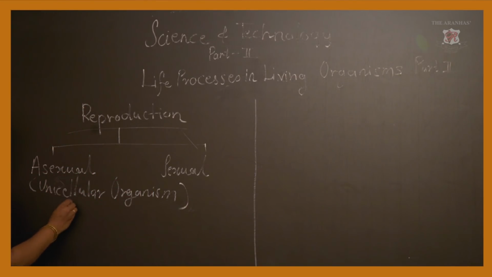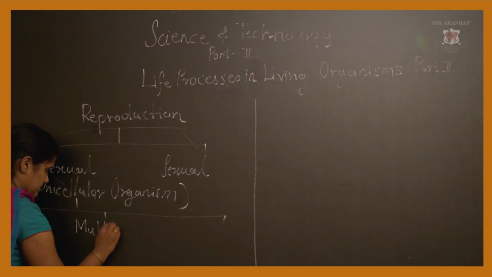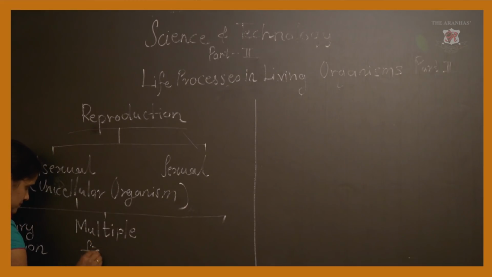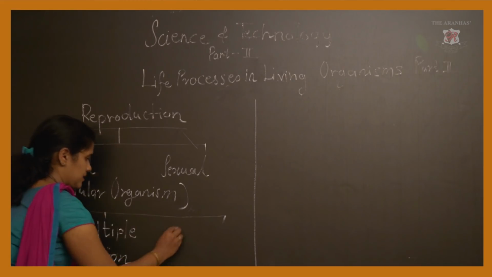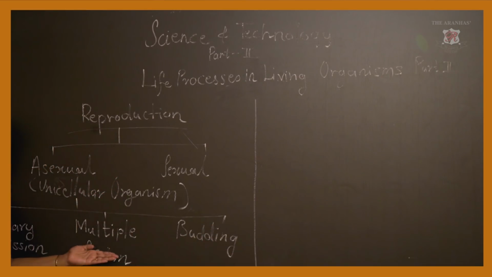Asexual reproduction is divided into three main types, that is binary fission, multiple fission, and budding. Okay, let us learn one by one.